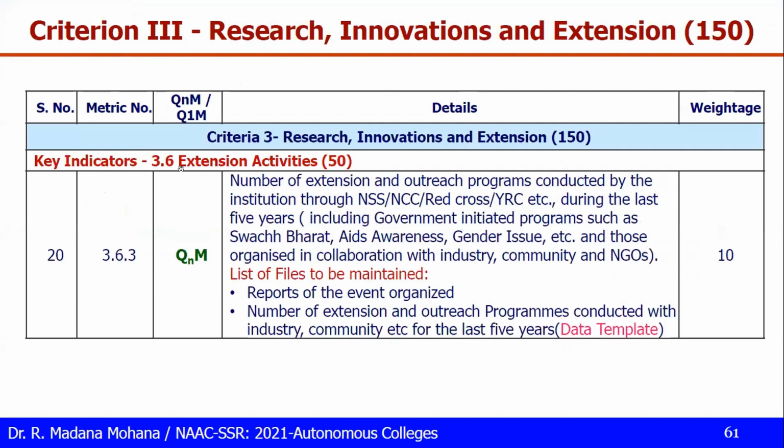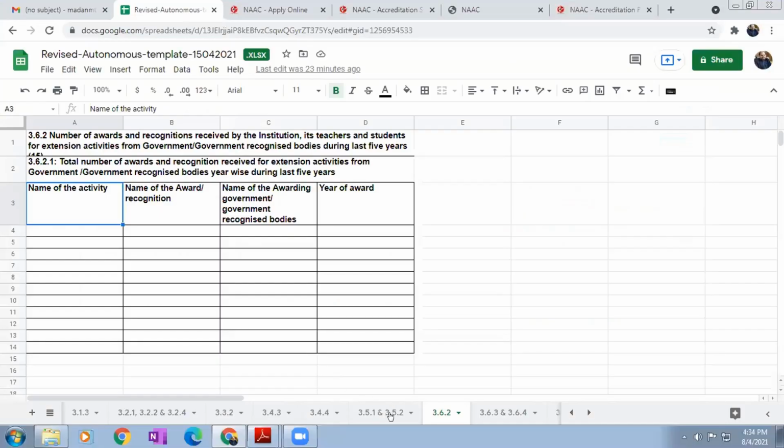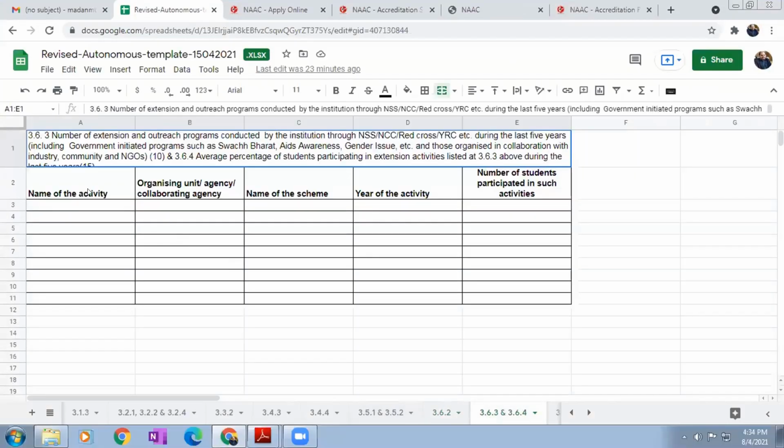Now 3.6.3. This is also quantitative: the number of extension and outreach programs conducted through bodies like NSS, NCC, Red Cross, YRC, etc. in the last 5 years, including government-initiated programs such as Swachh Bharat, AIDS awareness, gender issues, etc., and organized in collaboration with industry, communities and NGOs. So for 3.6.3, we have a data template.